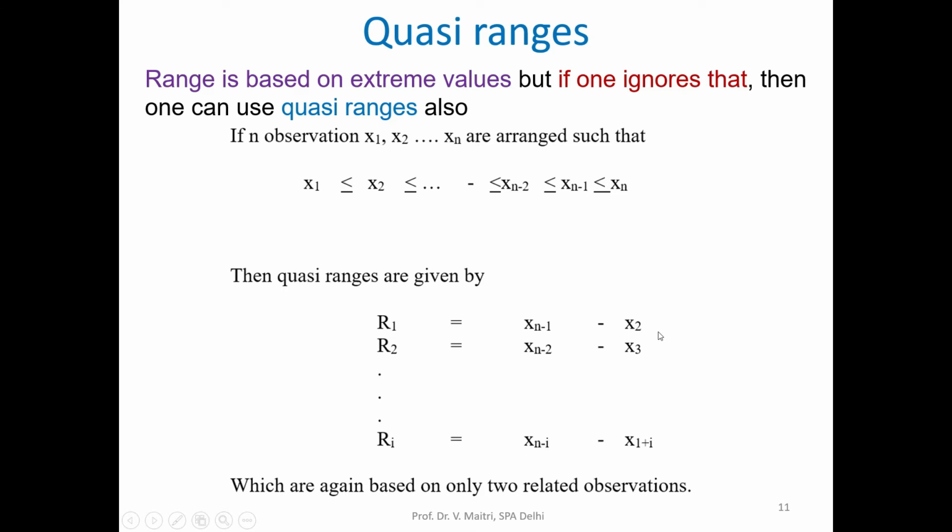R0 is the range, xn minus x1; R1, the first Cauchy range, is xn-1 minus x2; then xn-2 minus x3; and Ri is xn-i minus xi+1. Again, this is on the basis of two observations only. Range considers two values, and Cauchy range also considers only two observations.